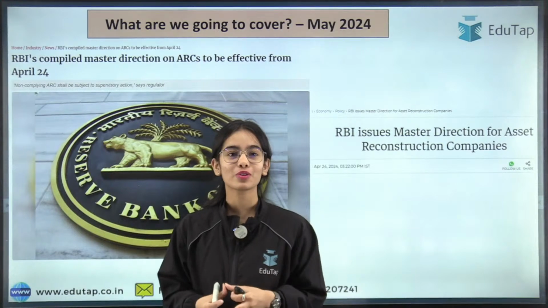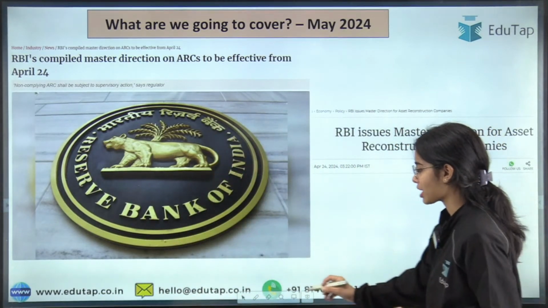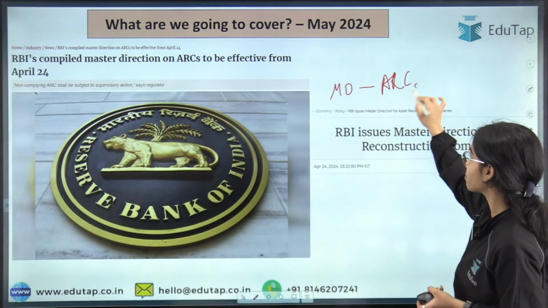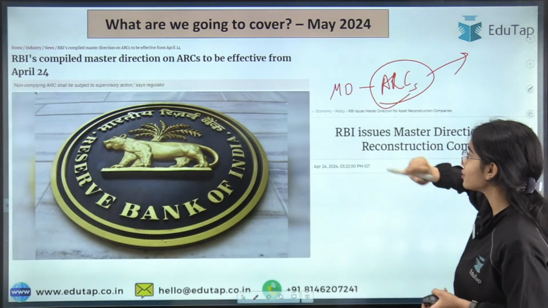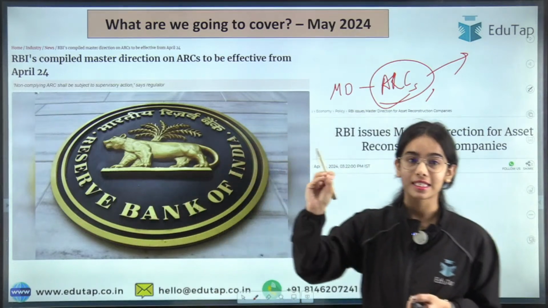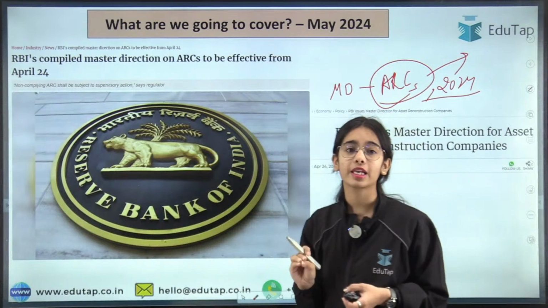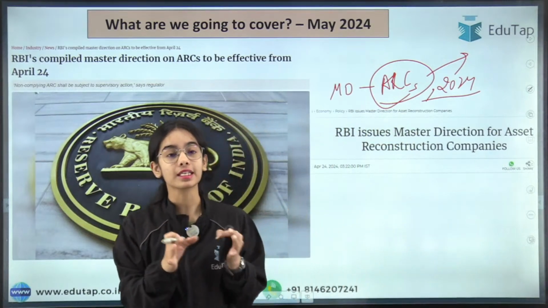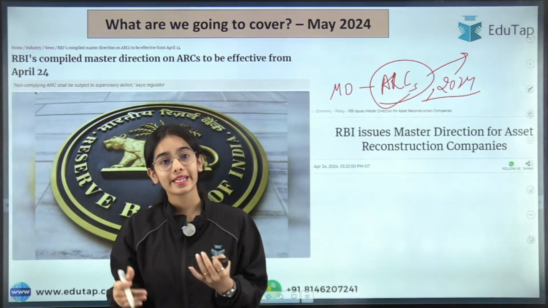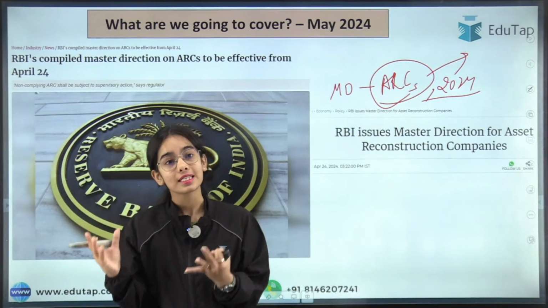So good morning to all of you, and in today's session we are going to cover a very important master direction, that is the master direction on the asset reconstruction companies that has been released by the Reserve Bank of India. This is a new master direction released in 2024 only. It is very important because asset reconstruction companies are themselves very important for the economy and the financial system of our country.